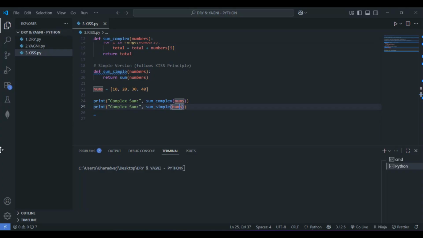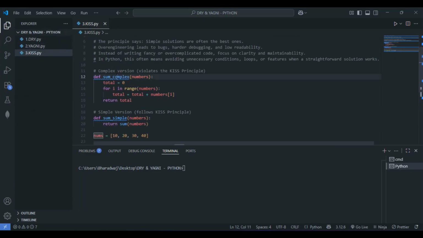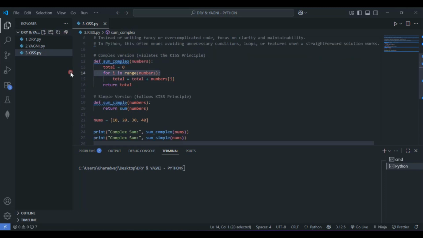Before checking the output, I need to tell you something here. We are defining the sum complex here, this one, line number 12, which manually iterates over list indices, the line number 14, sorry, which manually iterates over list indices. We know this one. So inside the loop, line number 15, what we are doing here, we are fetching each element and we are just adding that one to the total, right? So this works, but it is unnecessarily verbose, right?